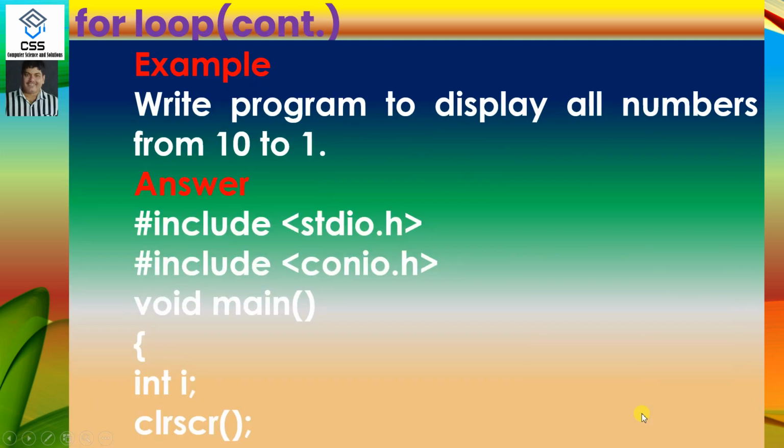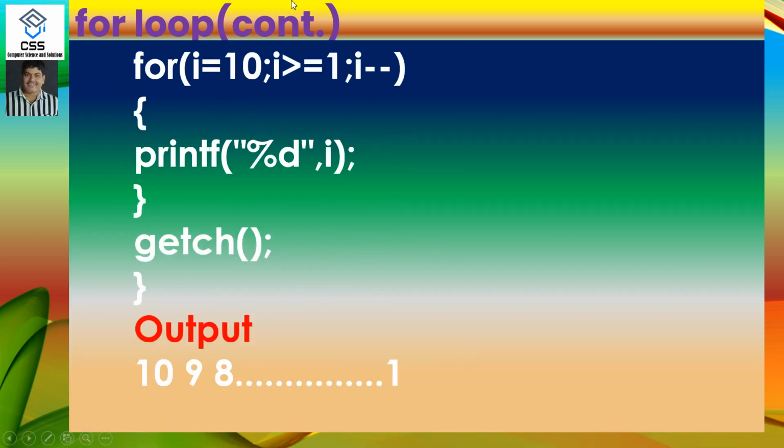We want to solve a problem by for loop. Suppose we want to write a program to display all the numbers from 10 to 1 in reverse order, means 10, 9, 8 like this. I have taken a variable i, then i equal to 10, this is the initial value, i greater than or equal to 1 is the condition, i minus minus is the increment or decrement value, here it is a decrement. Why have I given i minus minus? Because we have to display in reverse order.